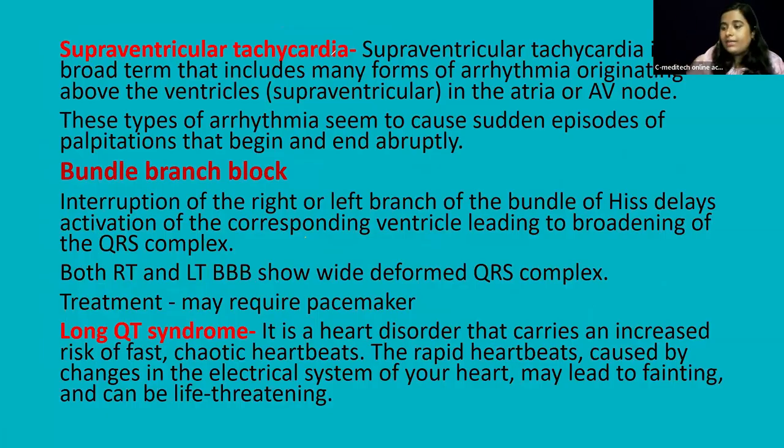Supra means above the ventricles, maybe in the atrial area or in the AV junction, the atrioventricular junction. Here the beats might be around 150 to 250 beats per minute, with palpitation. They have a very sudden onset of regular fast heartbeat. The heartbeat will be very fast, but it will be regular.